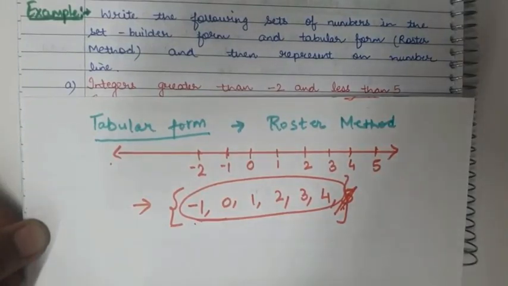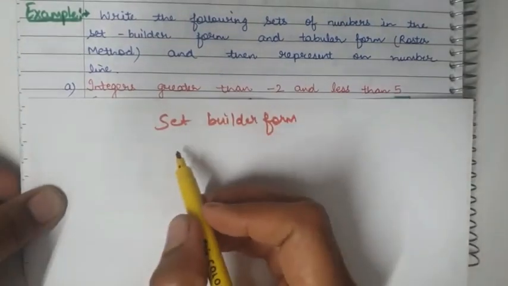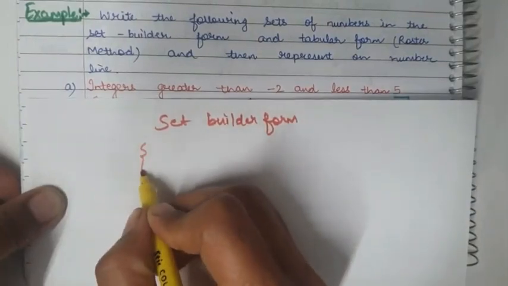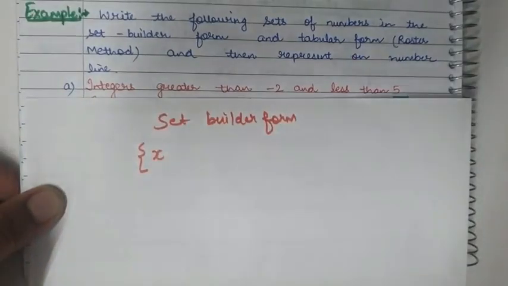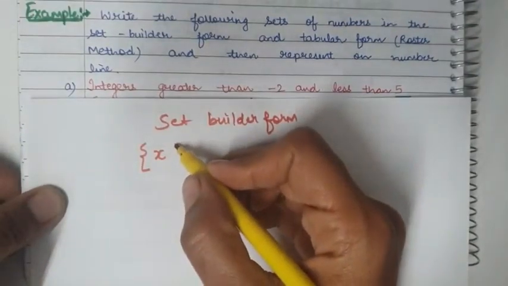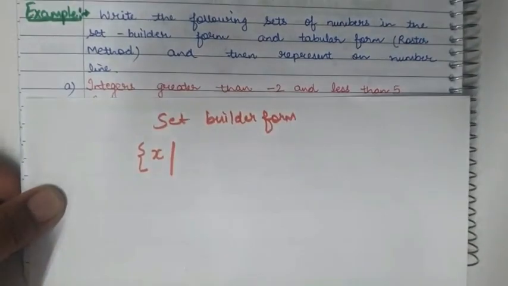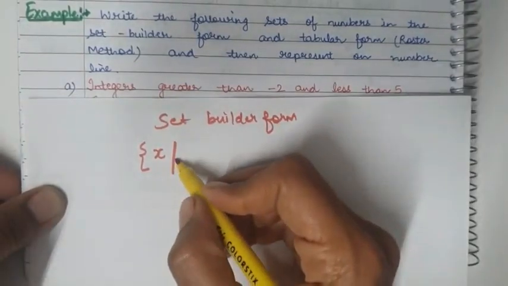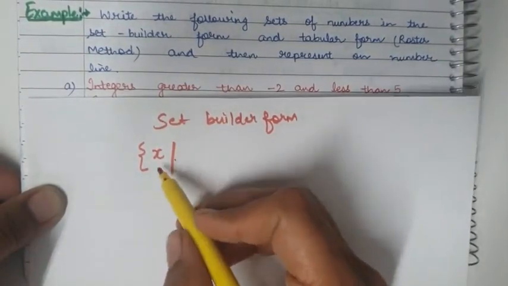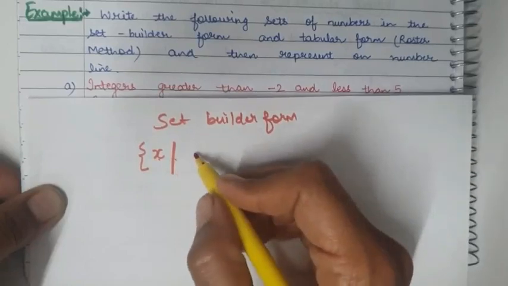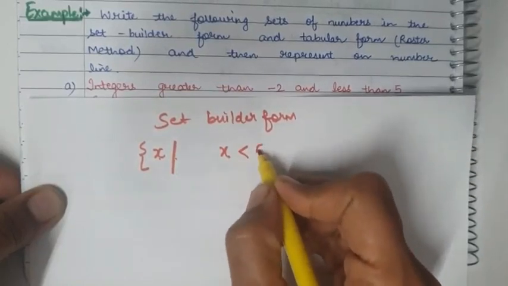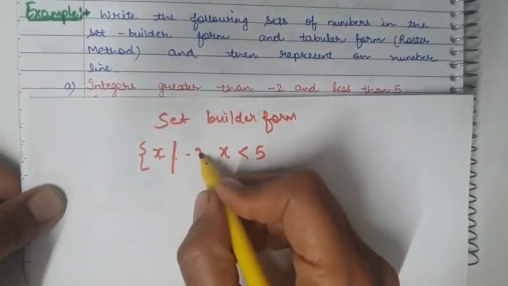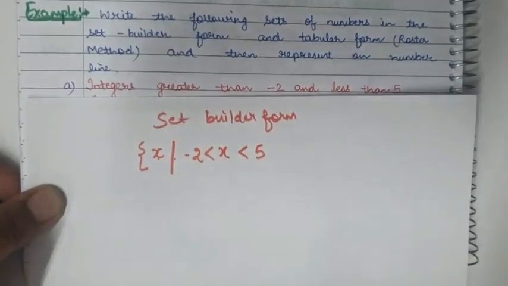Clear, children? In set builder form, we start with the curly bracket, then x, then such that. This is the symbol for such that. Now x such that x greater than -2 and less than 5. So how will we write? Like this.